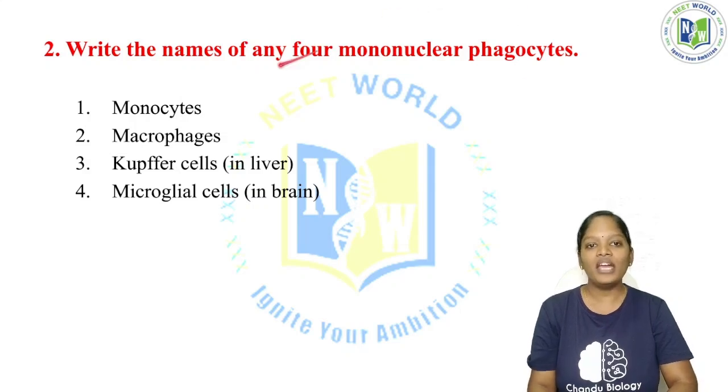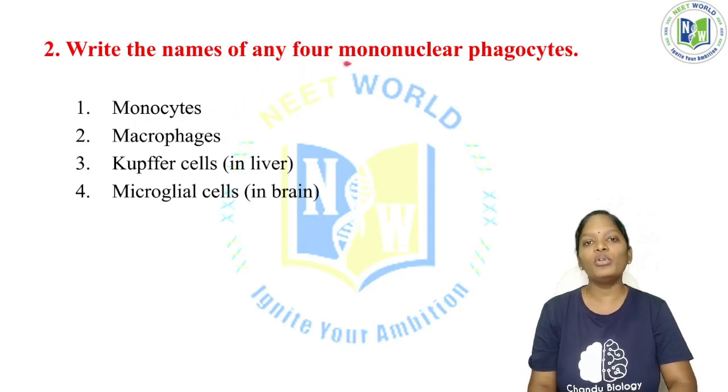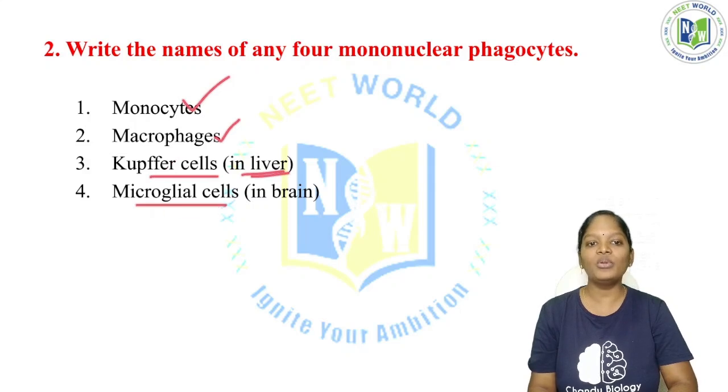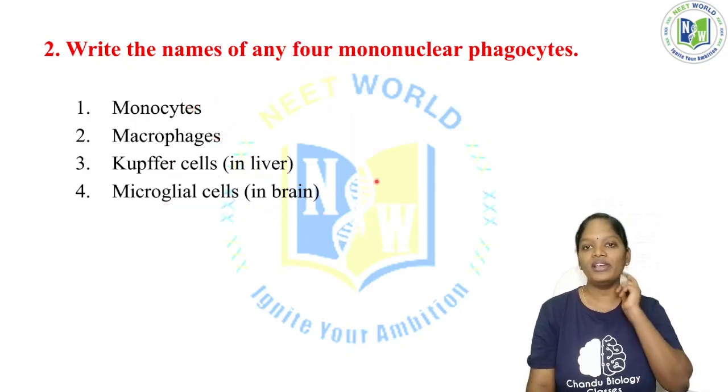Now, they are asking for any four mononuclear phagocytes. Mono means single, and nuclear means one nucleus per cell. So monocytes, macrophages, Kupffer cells in the liver, and microglial cells in the brain. All these come under the mononuclear phagocytes.